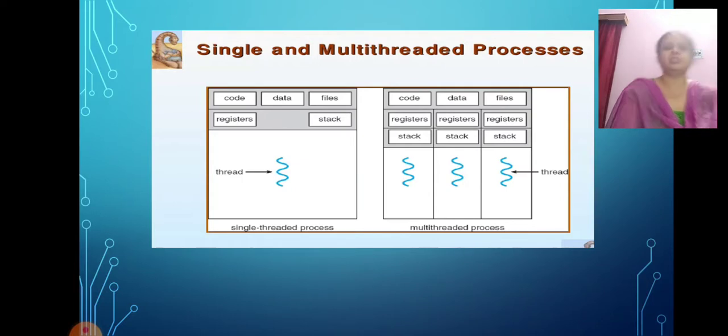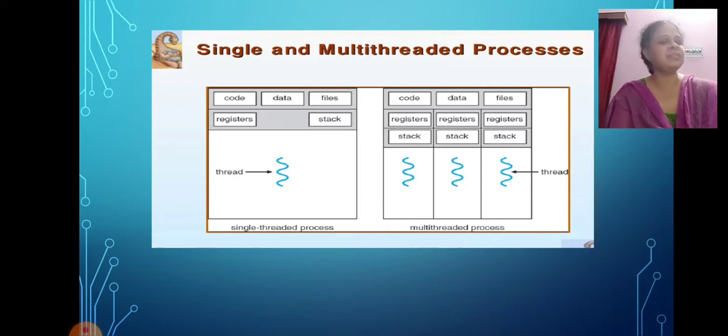Now we should also learn the advantages of a thread over a process. The first advantage is responsiveness. If the process is divided into multiple threads, and one thread completes its execution, then its output can be immediately returned.